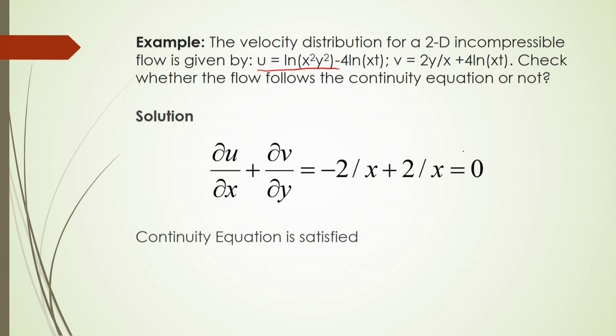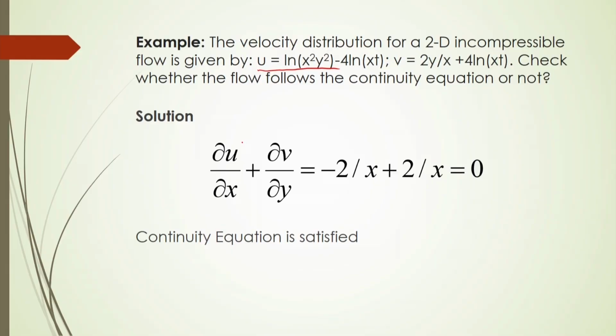So, this is your example, and in this case you have to check whether this velocity distribution in the u and v direction, whether the combination of this velocity distribution will follow this continuity equation or not. So, in this case simply you have to find out what will be the ∂u/∂x from this u is equal to ln x square y square minus 4 ln x t, then you will get minus 2 x by 2 by x.